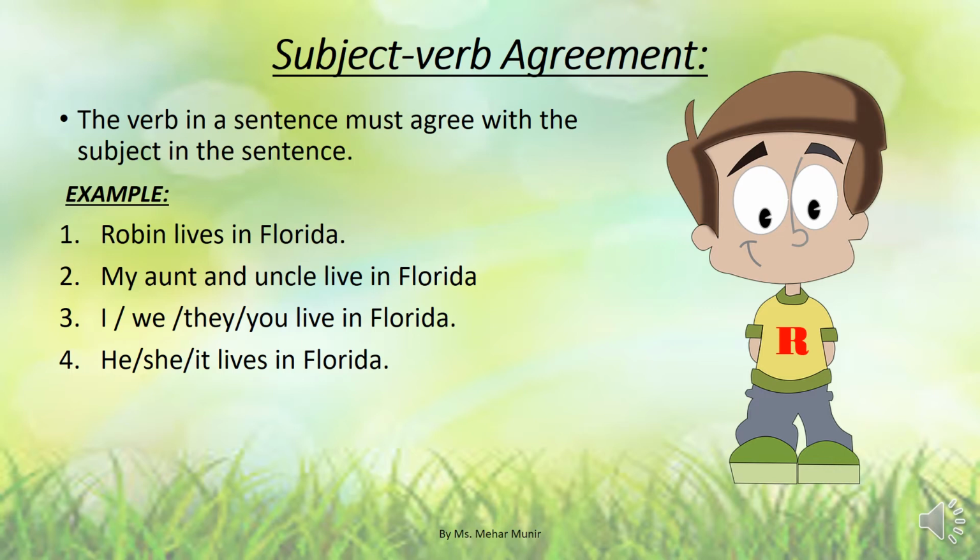Example number 4. He, she, it lives in Florida. He, she, it are singular forms of subject or singular pronouns. So the form of verb is again the singular one, as it was in example number 1.